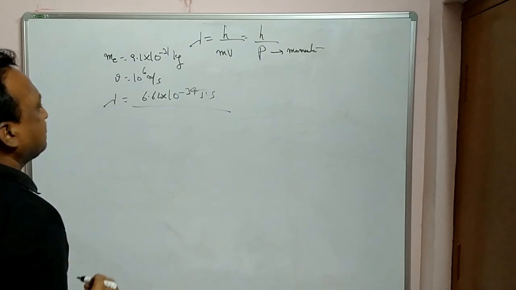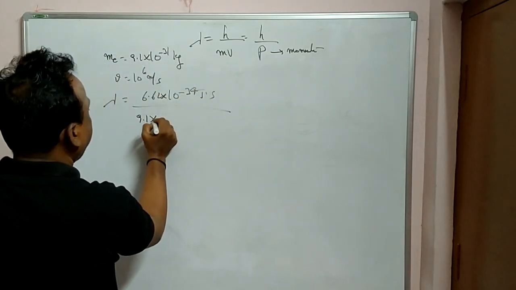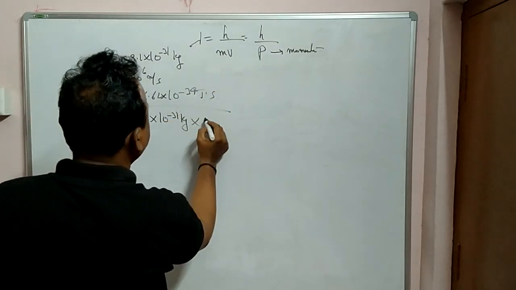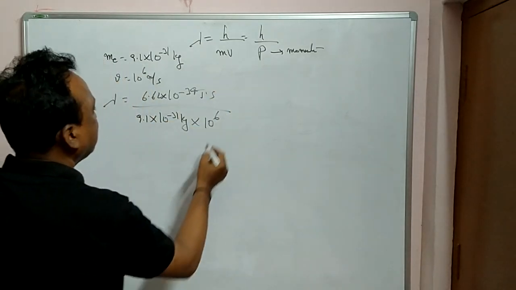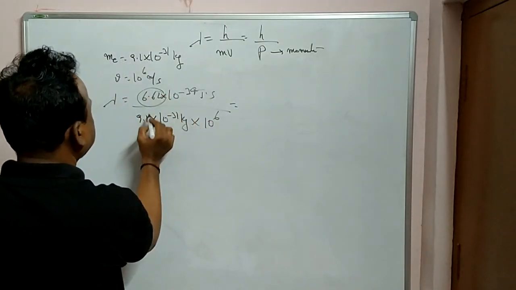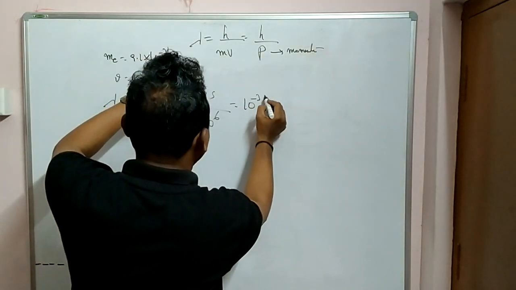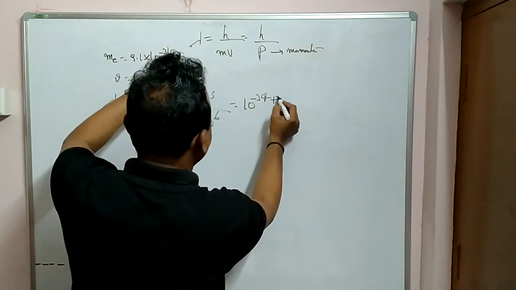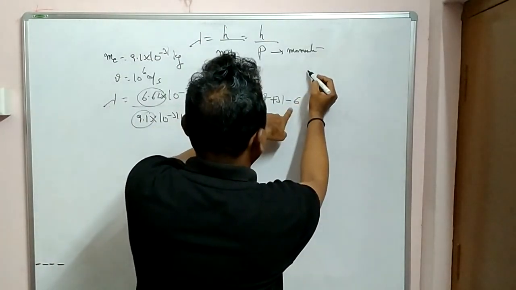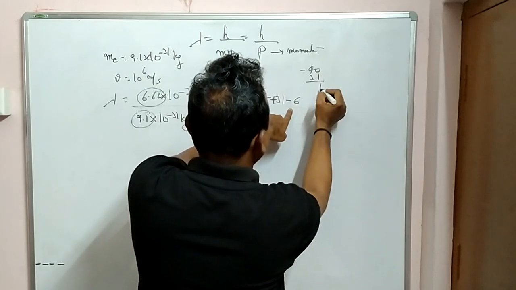Okay? And mass of the electron? 9.1 into 10 power minus 31 kgs. Velocity? 10 power 6. So if you calculate this, nearly how much will you get? Keep this aside, 6.6 by 9.1. What about this one? 10 power minus 34 going up, plus 31 minus 6. So minus 34 minus 6 is minus 40, plus 31. Nearly how much is this?